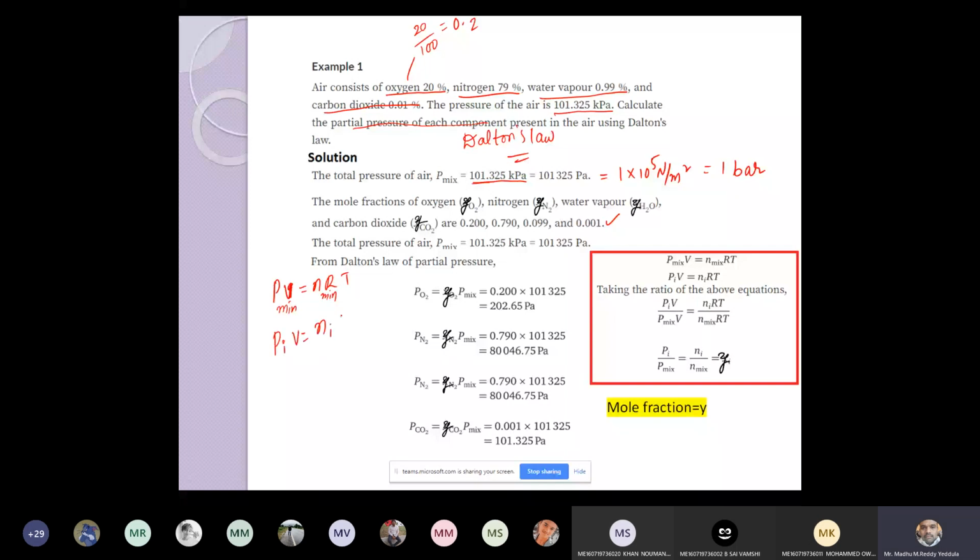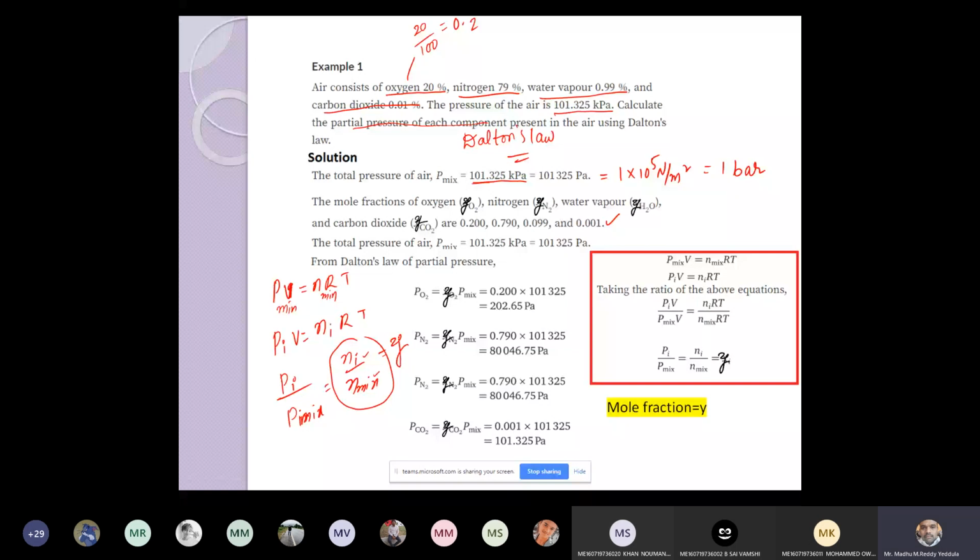If you divide these two, what you will get? Pi by P mixture is equal to ni by n mixture. So what is the meaning of this? Mole of individual component to the mole of the mixture is nothing but mole fraction Y. Got it?